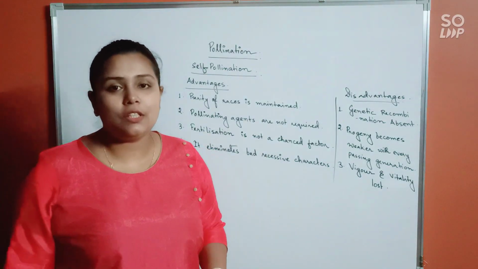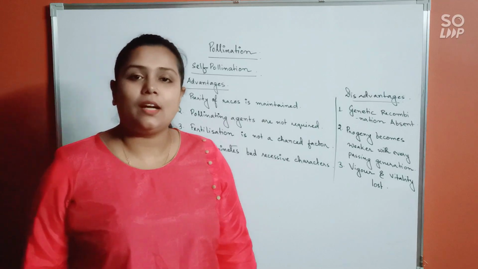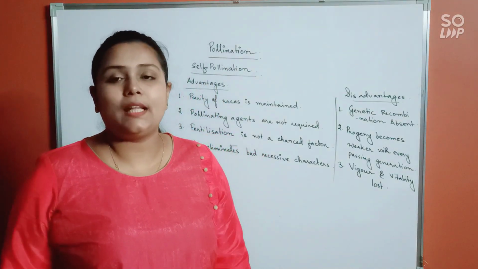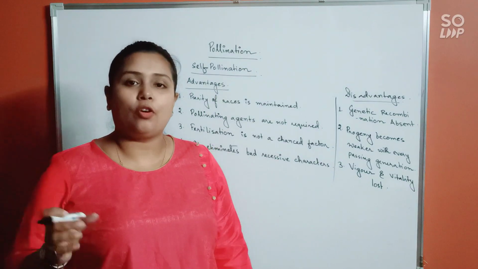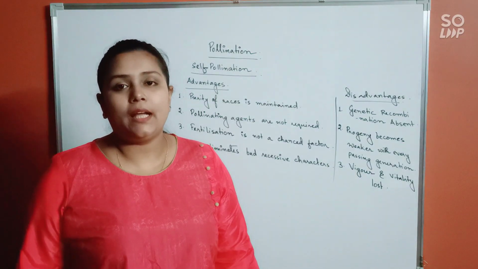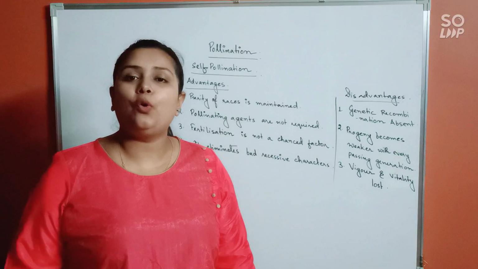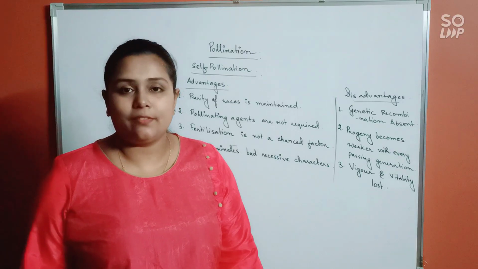Alright? Understood this much? Now let us discuss a few strategies that are taken up by the plant to ensure self-pollination and cross-pollination. They are termed as inbreeding devices and outbreeding devices respectively. Alright?